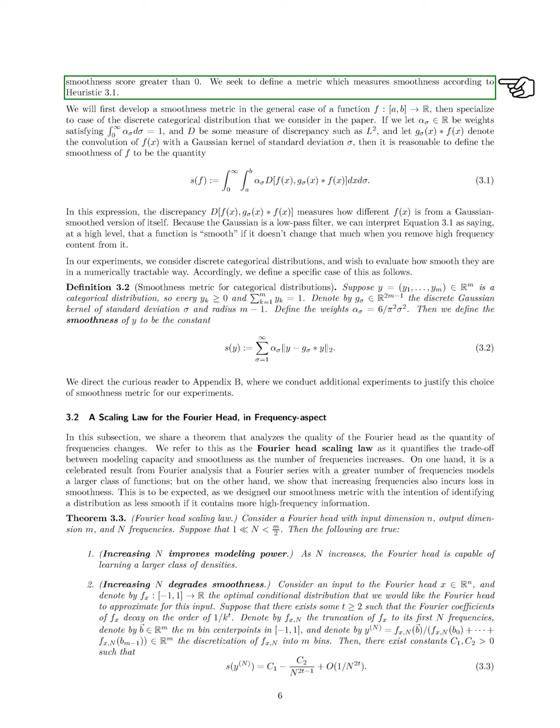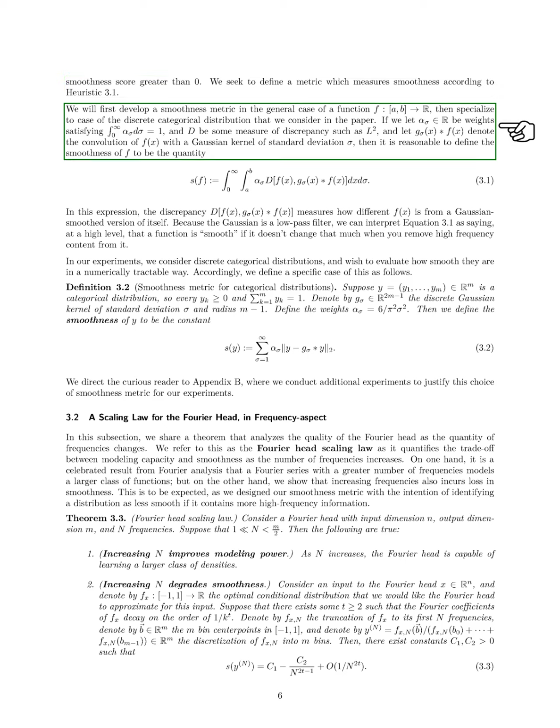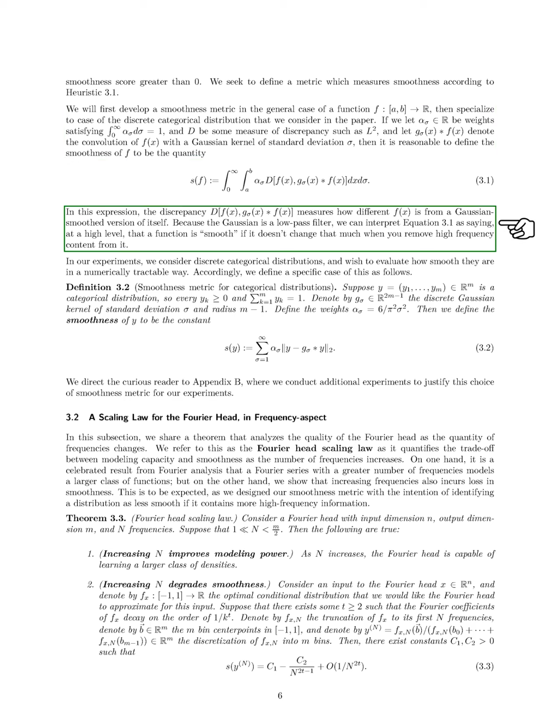a sine function with many oscillations has significant high-frequency content and scores higher than 0. We aim to create a metric that measures smoothness based on a heuristic approach. Initially, we develop this metric for a general function and then adapt it for discrete categorical distributions. We use weights that sum to 1 and a measure of discrepancy, like the L2 norm. The smoothness of a function is defined by how different it is from its Gaussian smoothed version. Essentially, a function is considered smooth if it remains relatively unchanged when high-frequency content is filtered out.